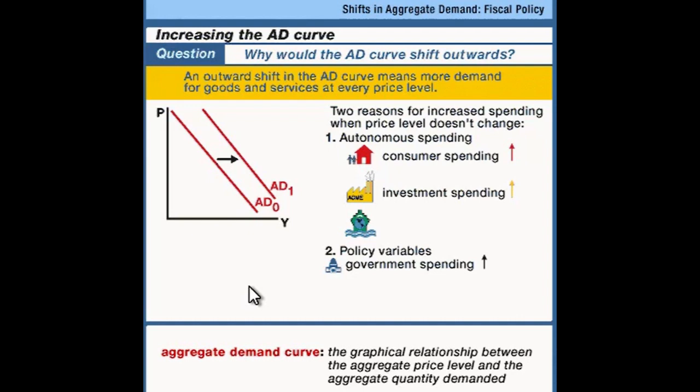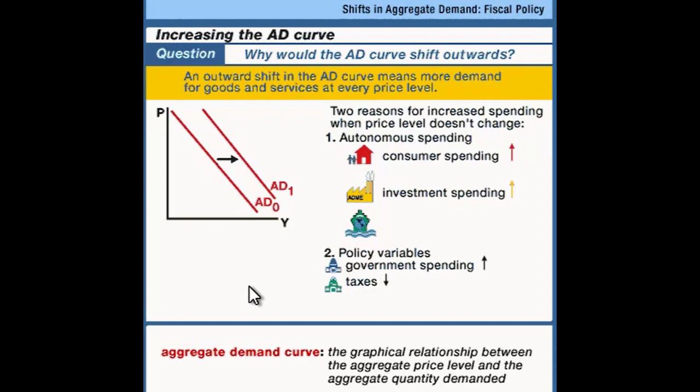Another component that can shift the curve that's related to policy, a second one, is taxes. Now, taxes have the opposite effect, because when taxes go up, people have less disposable income, and therefore they're inclined to spend less. But when taxes fall, that's like giving extra income to consumers. And usually consumers will spend a big chunk of it, and that increases aggregate demand at any price level. So if the government wants to increase aggregate demand, the government has two policy tools to use: government spending and taxes. An increase in government spending shifts the curve out, and a reduction in taxes shifts the aggregate demand curve out.